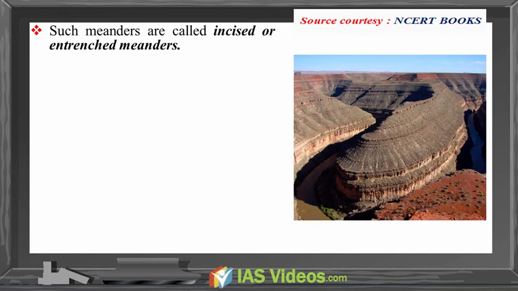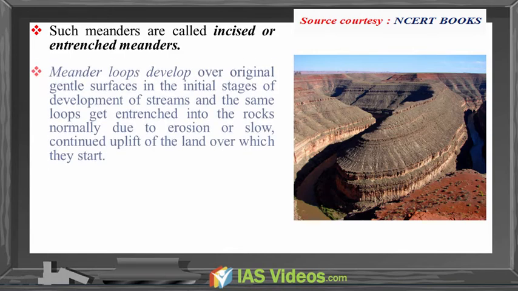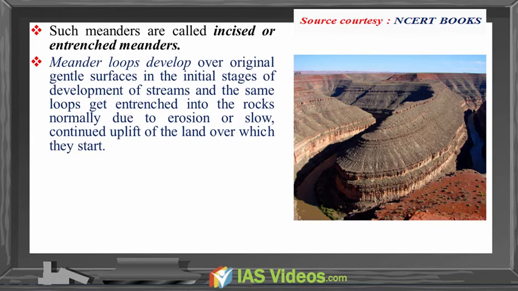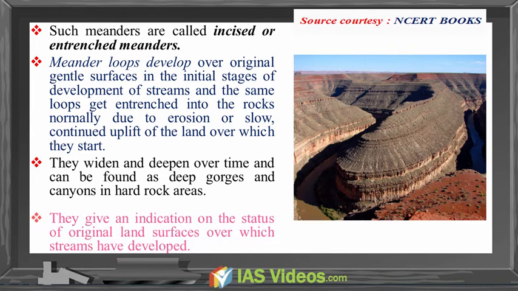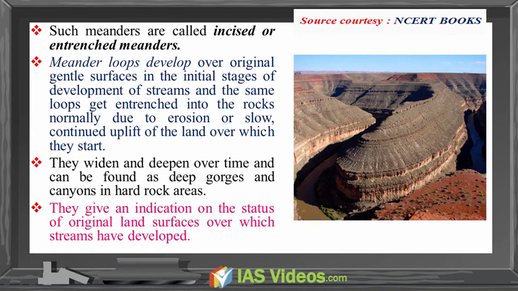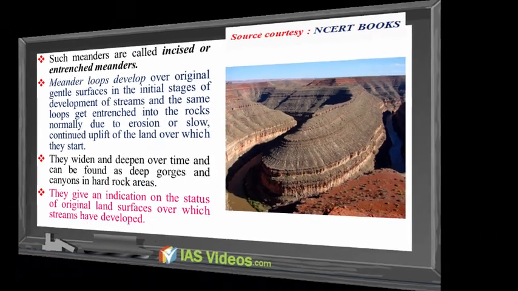Such meanders are called incised or entrenched meanders. Meander loops develop over original gentle surfaces in the initial stages of development of streams, and the same loops get entrenched into the rocks normally due to erosion or slow continued uplift of the land over which they start. They widen and deepen over time and can be formed as deep gorges and canyons in hard rock areas. They give an indication of the status of the original land surfaces over which streams have developed.